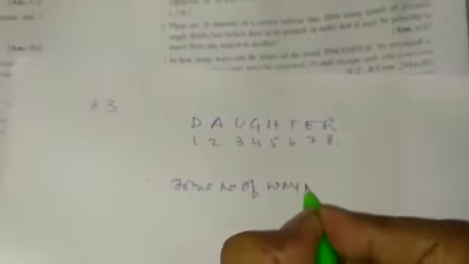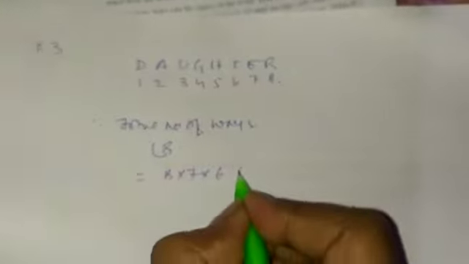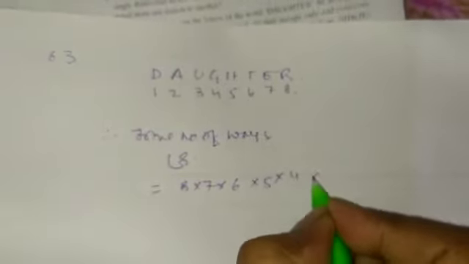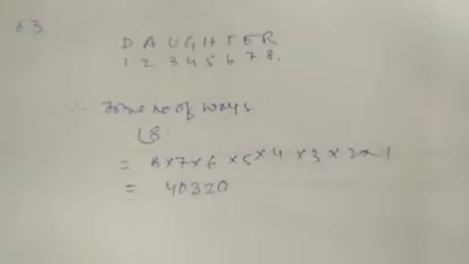So the total number of ways we can write is 8 factorial. 8 factorial means 8 into 7 into 6 into 5 into 4 into 3 into 2 into 1. As an answer, 40,320.